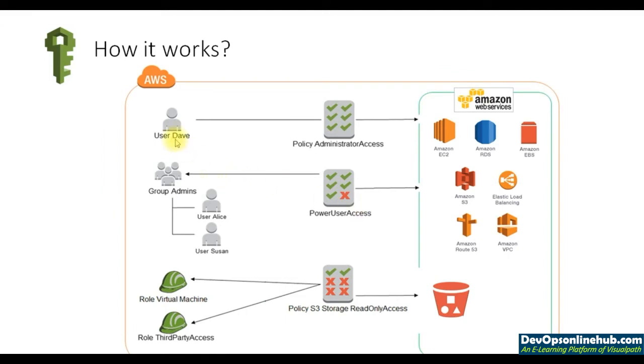I may have a user named Dave who may have complete access to the AWS account. Here in the policy document I have put all green tick marks, and this is an Amazon Web Services account where the user Dave is trying to access services like EC2, where he can spin up virtual machines, RDS, where he can create databases, EBS, where he can create volumes, S3, where he can store data, and so on. This is one example of how a single user can be given a set of permissions and then use an AWS account.